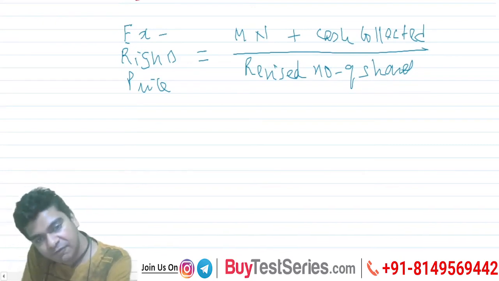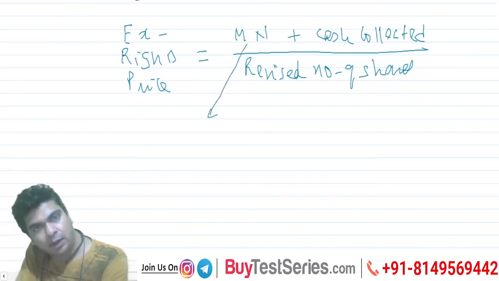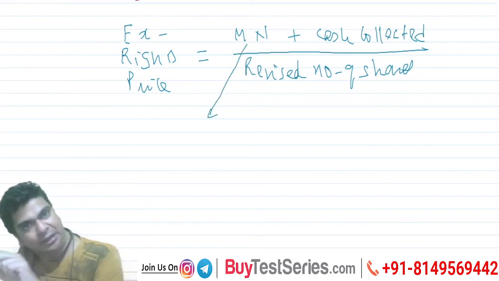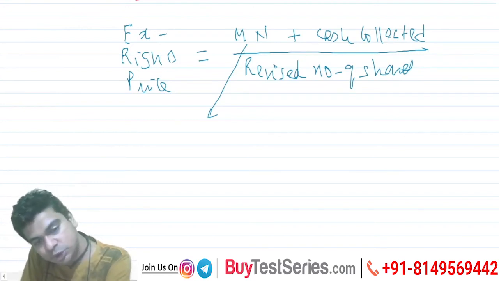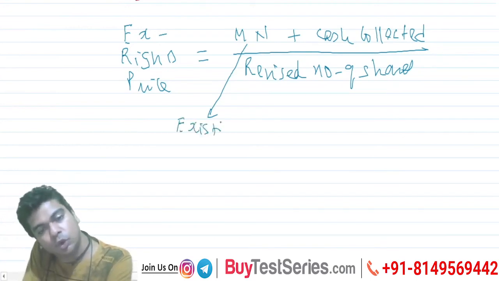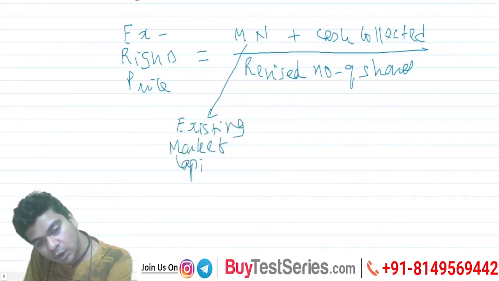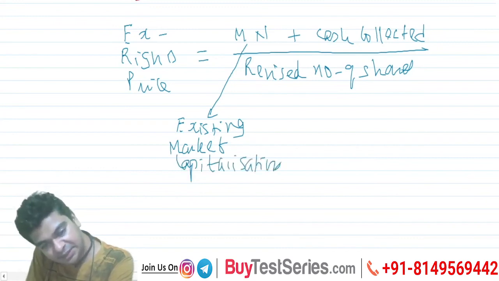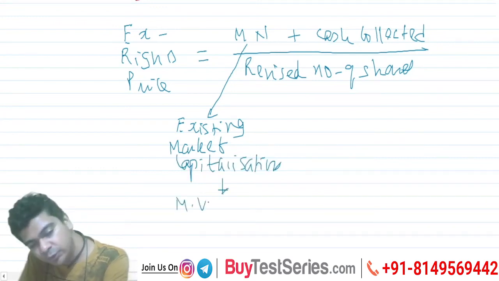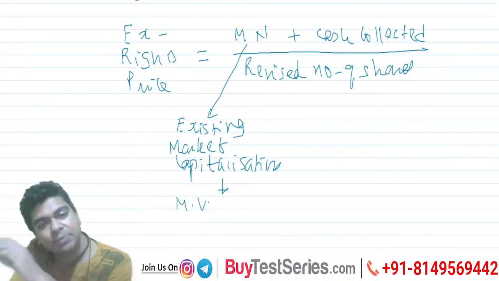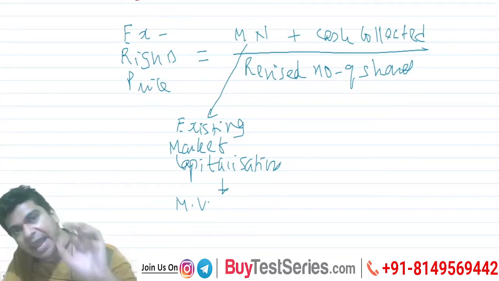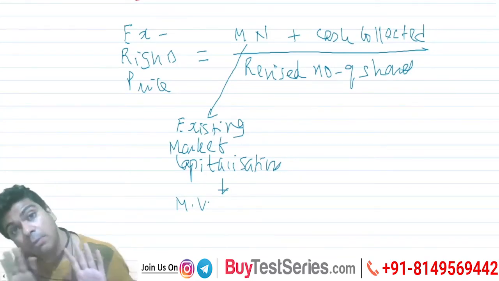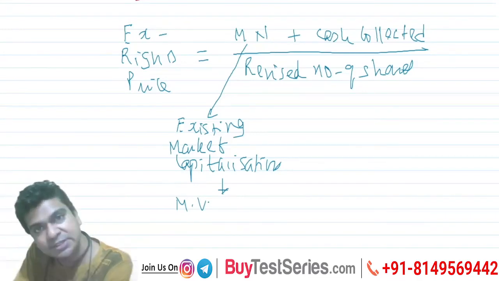Understand the logic of it. M into N. M is the market price right now. N is the number of shares right now. So you know what this is doing? This is giving you the existing market capitalization. You can even use the word that this is your existing market value. What is the market value of the company right now? Okay, so M is standing for cum-rights price. N is standing for number of shares right now. Before you come up with the rights issue, how many shares are there?